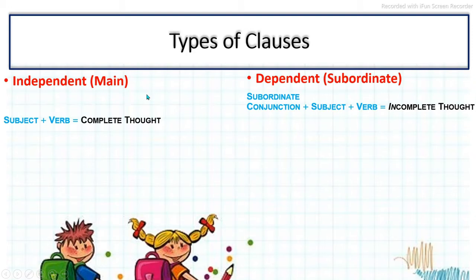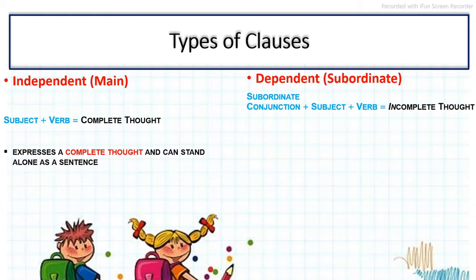The difference is in the meaning. The independent or main clause, as the name suggests, is independent for its meaning, and dependent or subordinate clauses are dependent for their meanings on the independent clause. Without depending on the independent clause, the dependent clause cannot complete its meaning. It cannot express a clear sense.